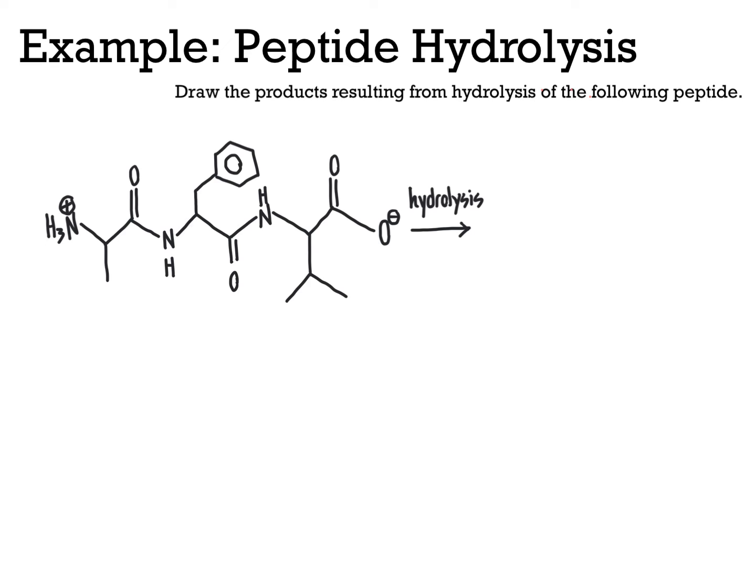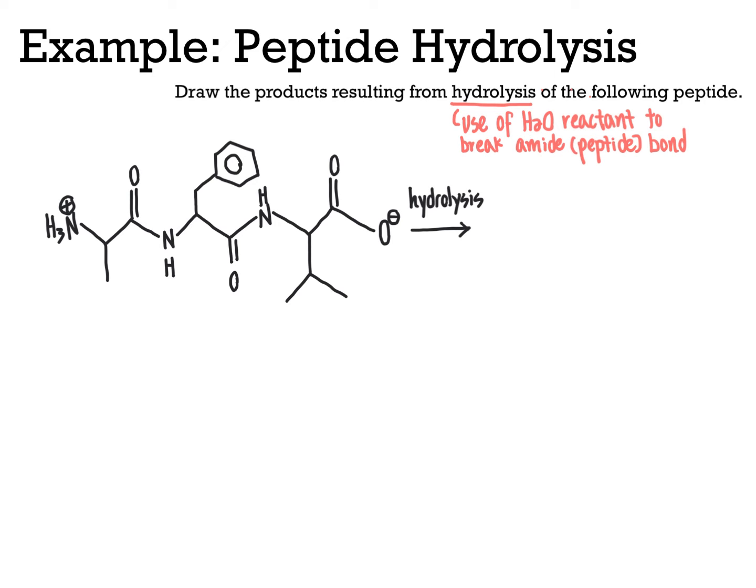In this problem, we are asked to draw the products resulting from hydrolysis of the following peptide, remembering that hydrolysis is the use of water to break the amide linkages, also known as the peptide bonds, within this peptide. We could do this exercise for a peptide ranging from anywhere between 2 amino acid units linked together and 2,000.